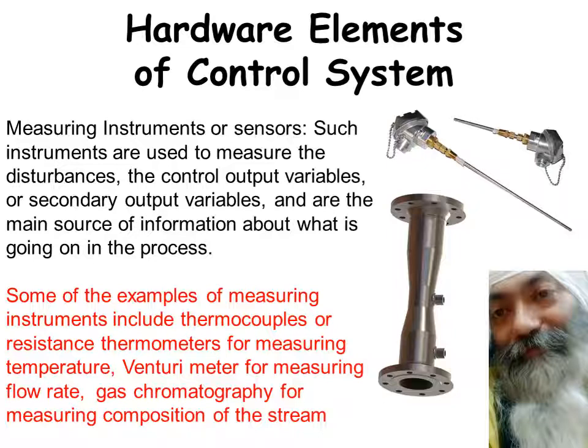To get to know the velocity, we have to take under root of p, and that velocity multiplied by area of cross section gives you the flow. I'm not going to go into the details of all these basic principles of measurement. We already have done it earlier in the previous sections, but this is just to give you an idea that we have measuring instruments or sensors as part of and major part of the hardware element for a control system.